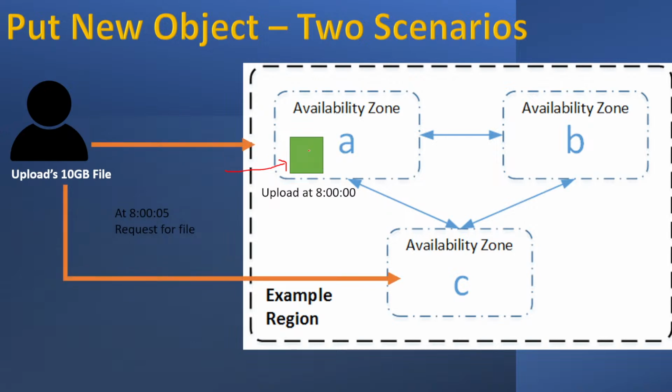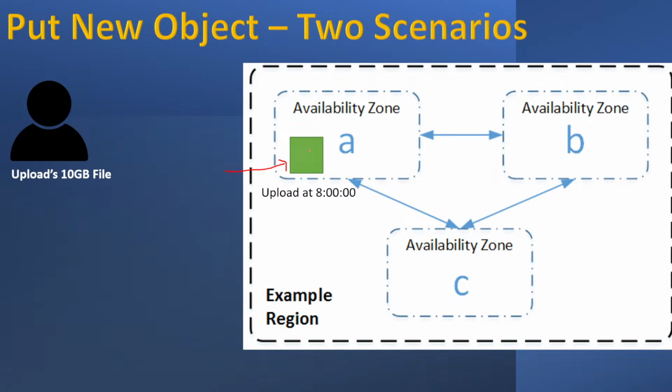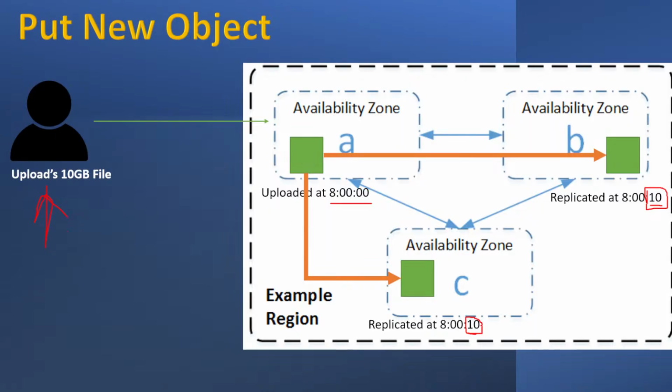So here it can be two scenarios. Either you will check the file after 10 seconds. If you are checking the file after 10 seconds, it means replication is done. So it's a happy scenario. Everything is settled. Now you can check the file.